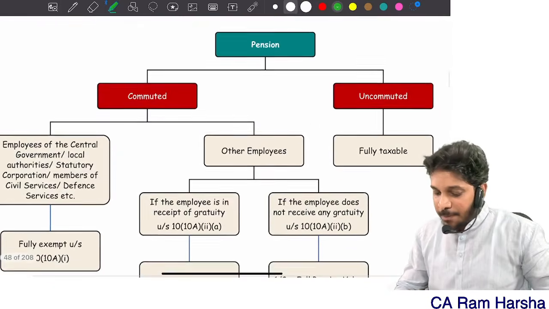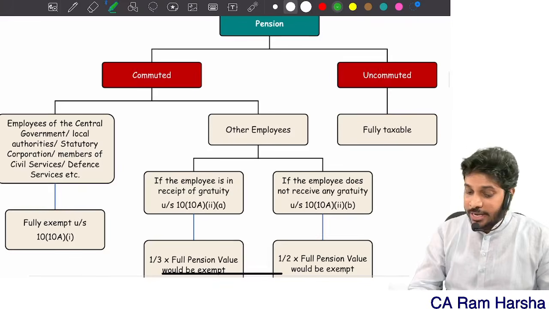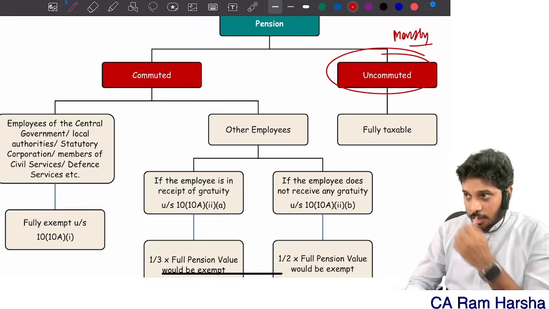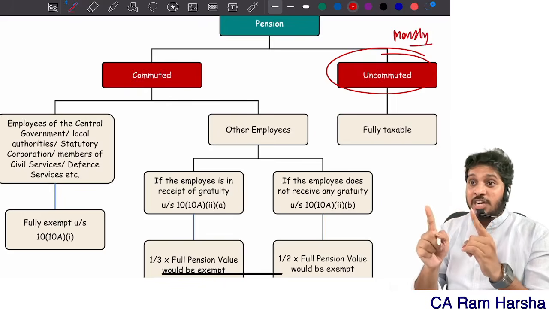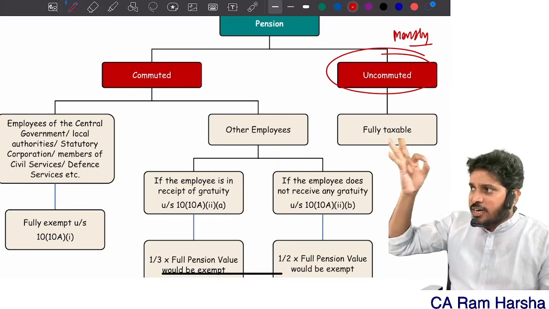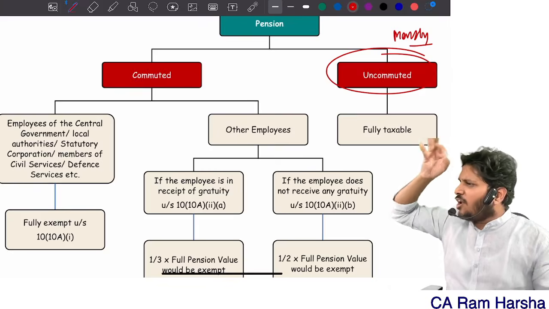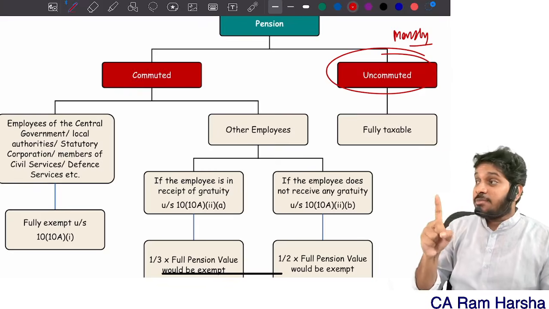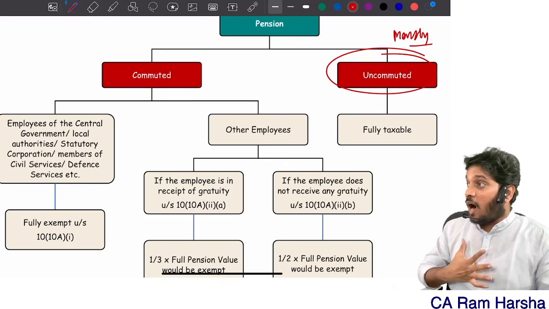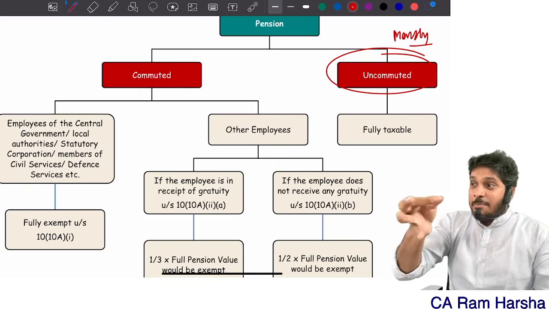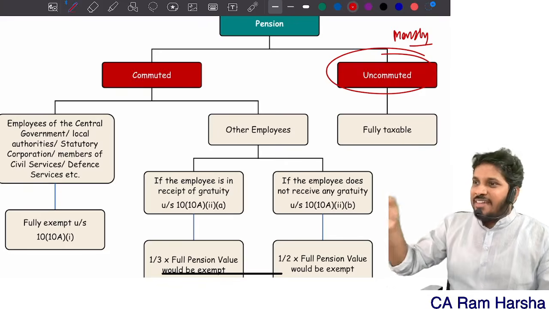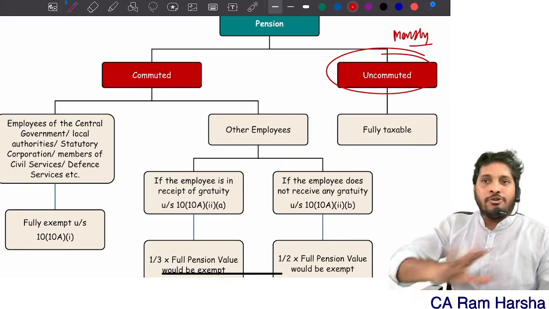Now let's come to some discussion on pension. Pension is categorized into two types. One is uncommuted, which is actually called monthly pension. Remember, pension received on retirement only I am discussing. If pension is received before retirement, it is fully taxable, always taxable, except disability pension received by an armed forces employee. Disability pension received by an armed forces employee is fully exempt. But any other pension received during service is fully taxable.